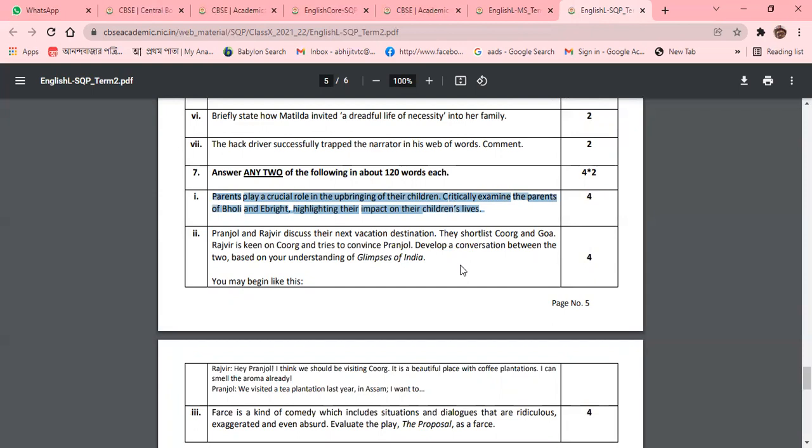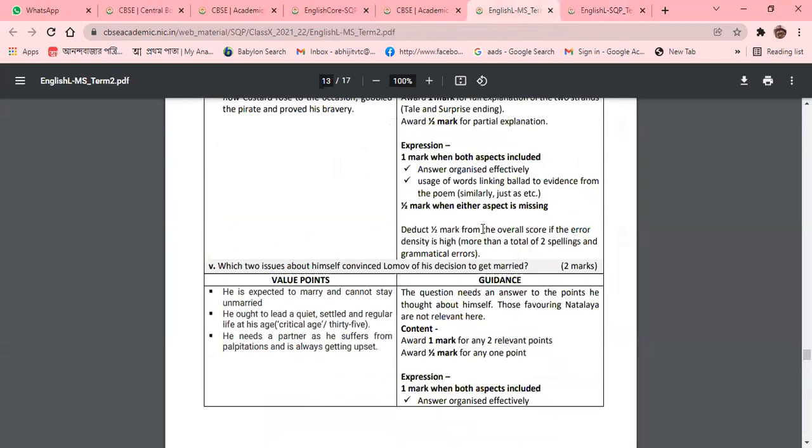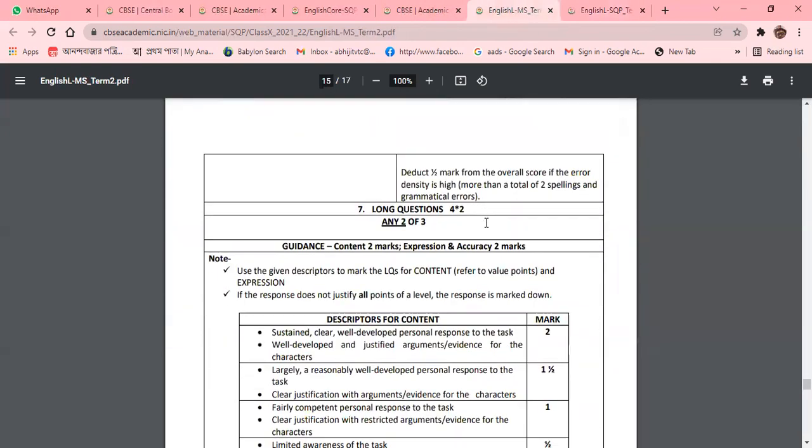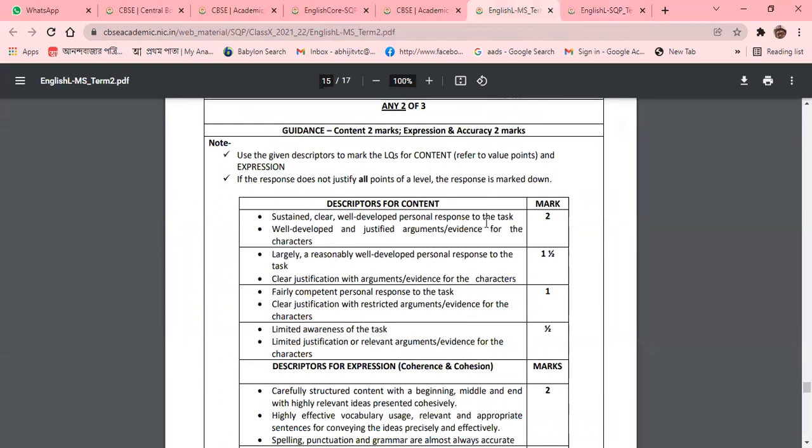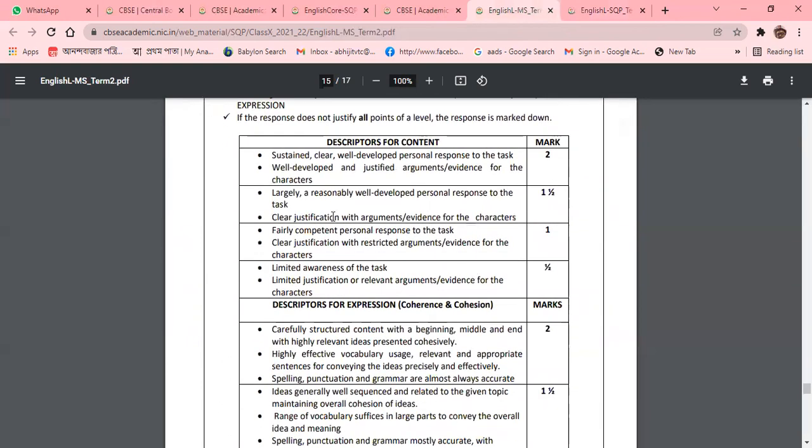That means the question setter is not asking about Holly or the character of Ebride alone. They are asking about the character of Ebride and Holly, and keep in mind the upbringing of their children. So what will be the marking scheme? What the CBSE wants, you can see that this is the descriptive position, and what will be the answer?